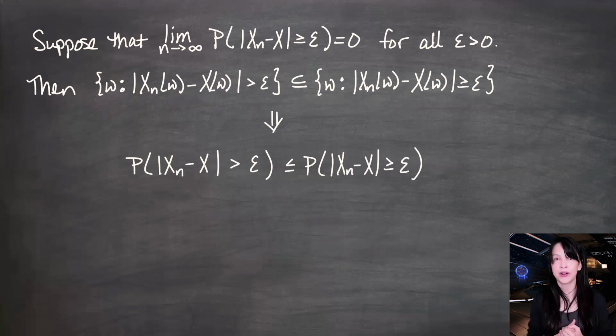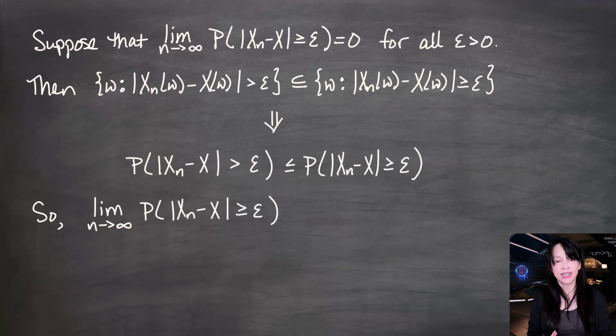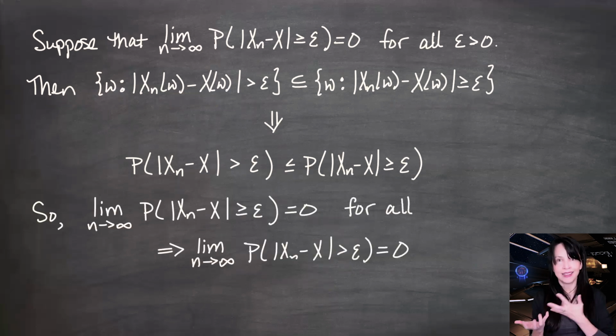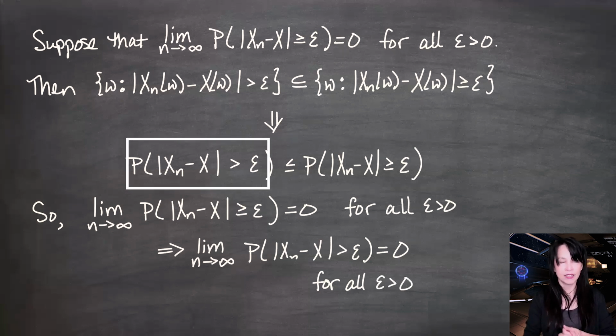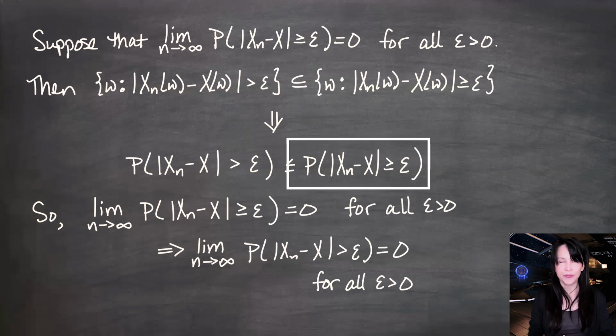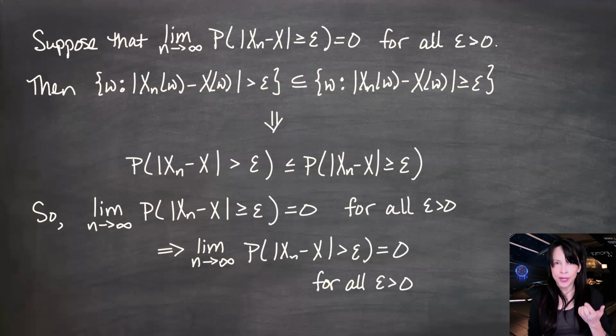Let's take limits all the way across as n goes to infinity. On the right side, if we're assuming that this goes to 0, then the limit as n goes to infinity of the left side, which is less than or equal to the limit of the right side, is also 0. And that's the definition of convergence in probability. So we see that putting greater than or equal to epsilon in here gives us the definition with greater than epsilon. Can we go the other way?